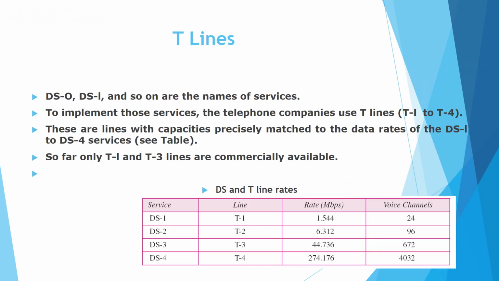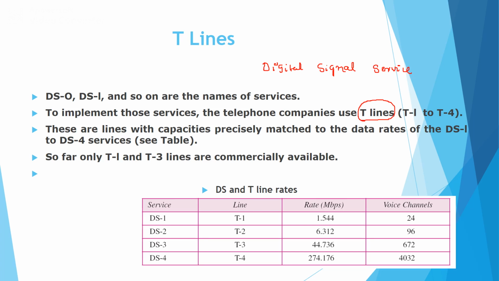So we know that DS0 to DS4 are names of the services, like digital signal service. In order to implement DS0 to DS4, the telephone companies use different lines, called T lines.